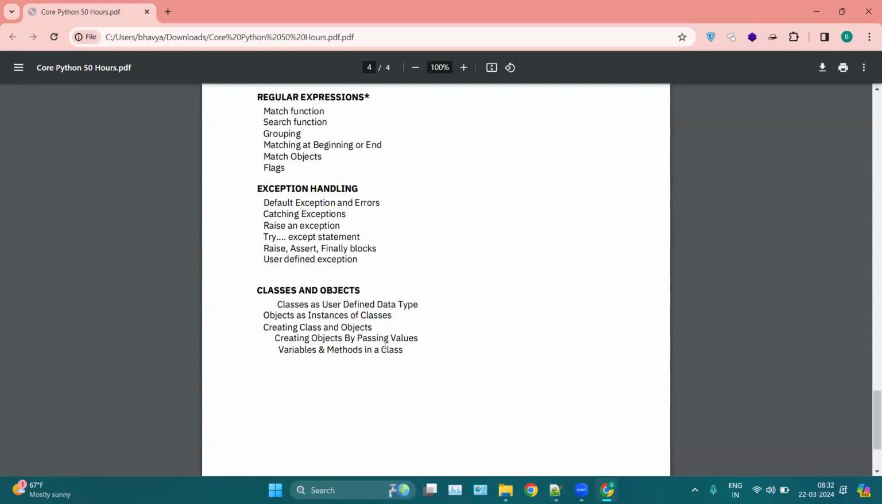Then at last we have classes and objects. Now this is like the basics of OOPS, the starting of OOPS. In classes and objects, we will see what classes are, what objects are, how we can create classes and objects, and so on.